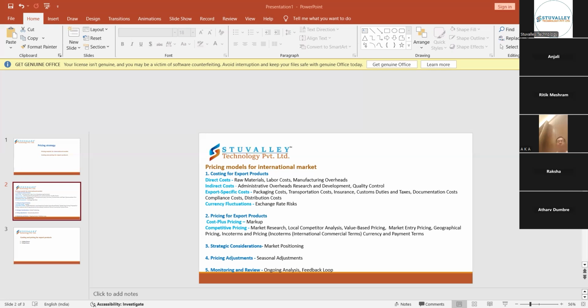So that also will be counted in this export specific cost, which comes under the packaging. The packaging should be very prompt, and it has to be very good packaging for that particular product. It also should have good design in that. It must be attractive. It should not look boring.